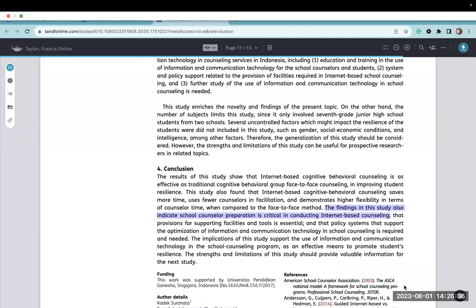They did talk about the counselors having some minimal training and some tech training and then some tech difficulties, but I don't know if tech difficulties equals the need for counselor preparation. I totally agree with the statement. We need to have training in conducting internet-based counseling. I just don't know if this study supported that finding or that conclusion. So be sure that your results, your discussion, your conclusion are directly tied to what you studied, and don't jump out or expand your results to mean more than what they actually mean.